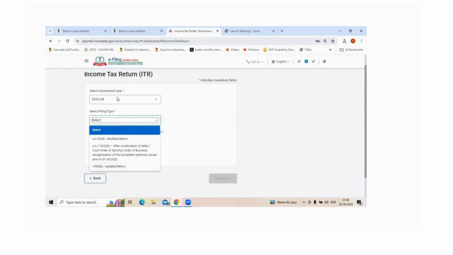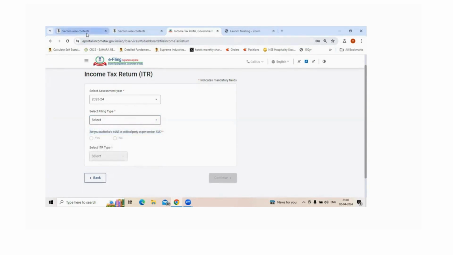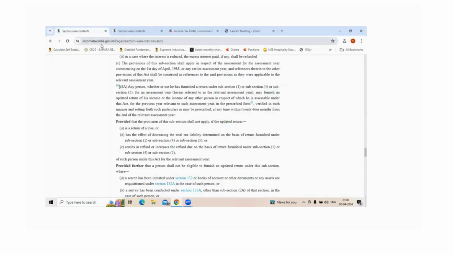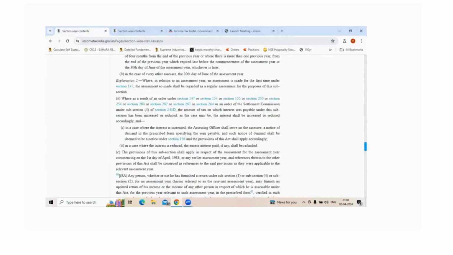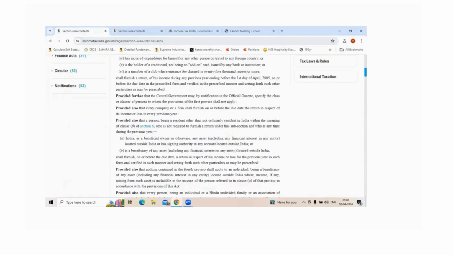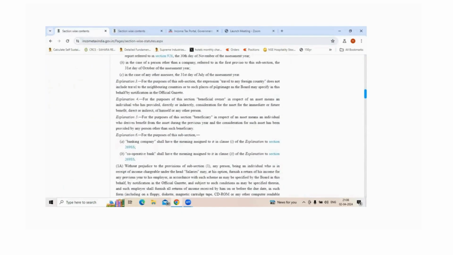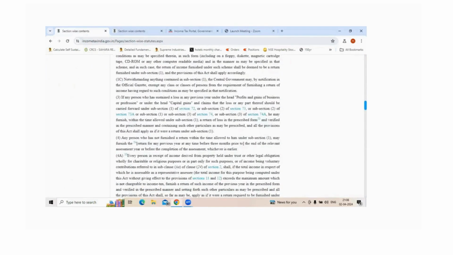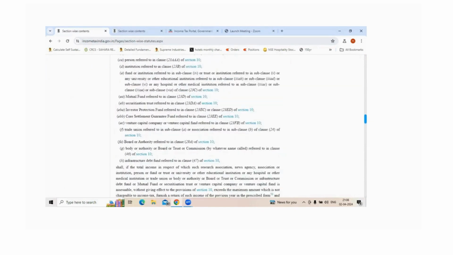I have kept these details open. This is the incometaxindia.gov.in website, and I have put a filter condition here on section 139. If you scroll down, there is section 8A. That is what we are referring to when we are filing an updated return.